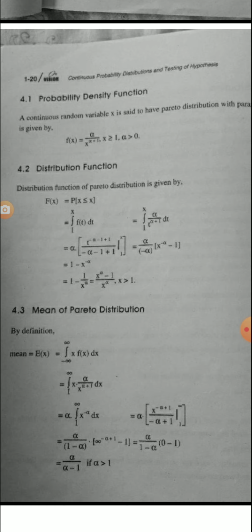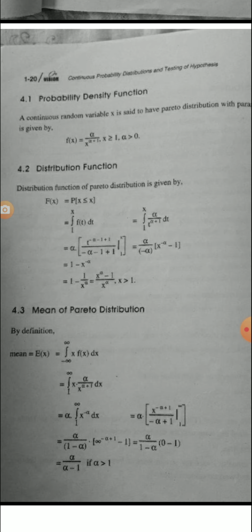After solving this integration and substituting lower and upper limits, we get 1 minus x raised to minus alpha, which is equal to 1 minus 1 upon x raised to alpha, equal to (x raised to alpha minus 1) upon x raised to alpha, where x greater than 1.